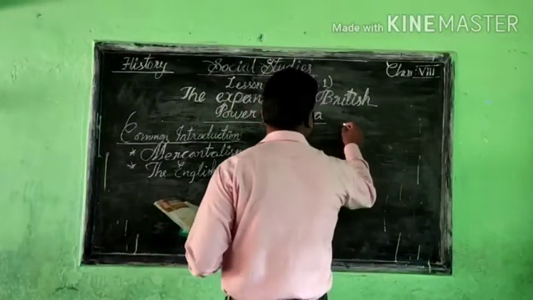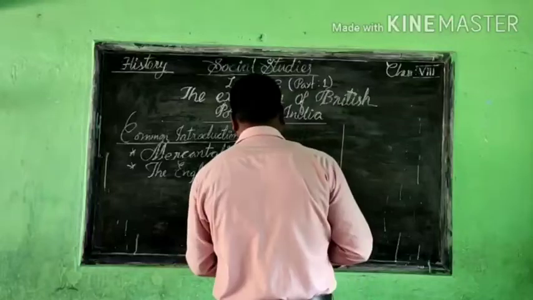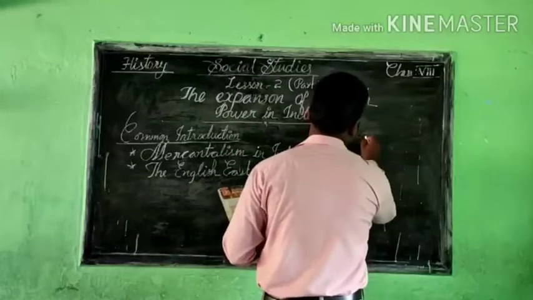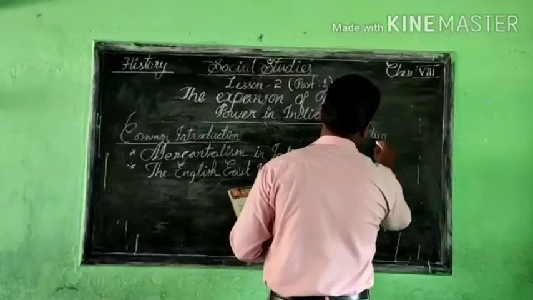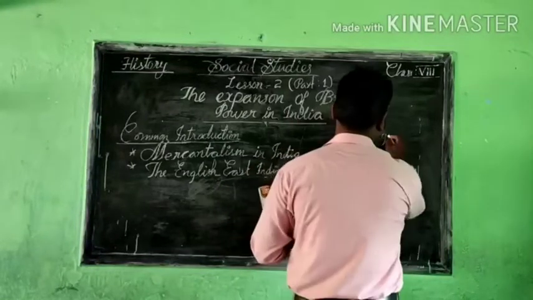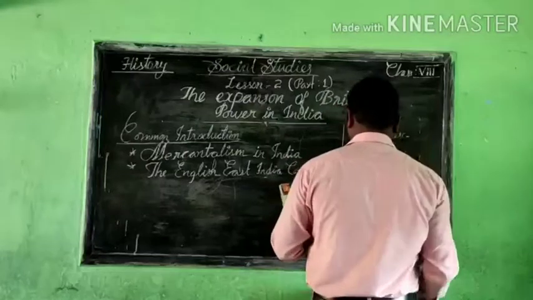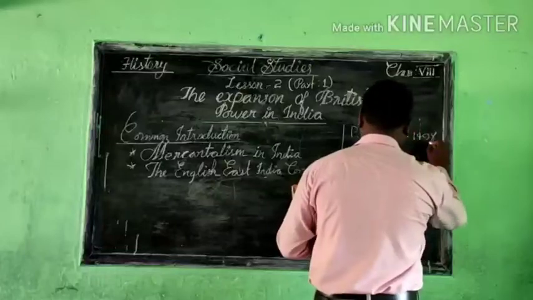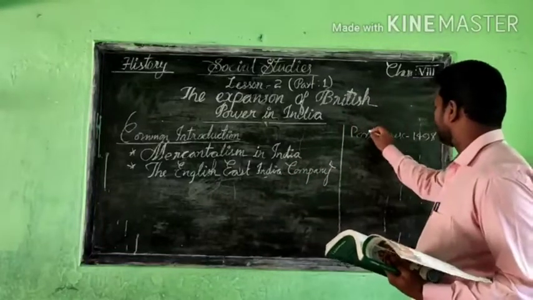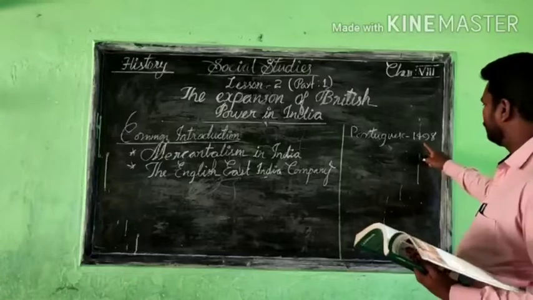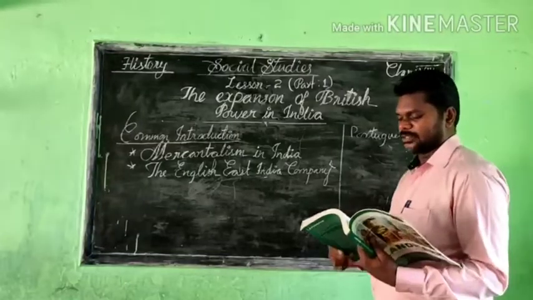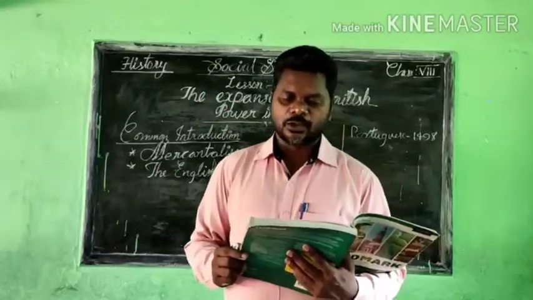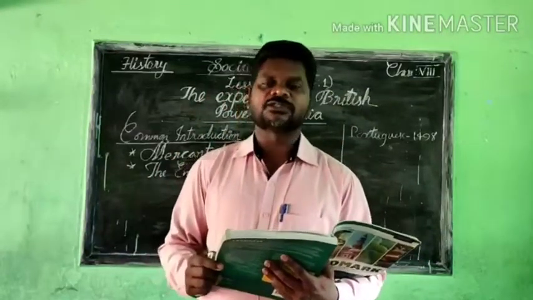The Portuguese reached India in 1498. In which year did the Portuguese reach India? 1498, when Vasco da Gama landed in Calicut, lured by the legendary wealth of India.